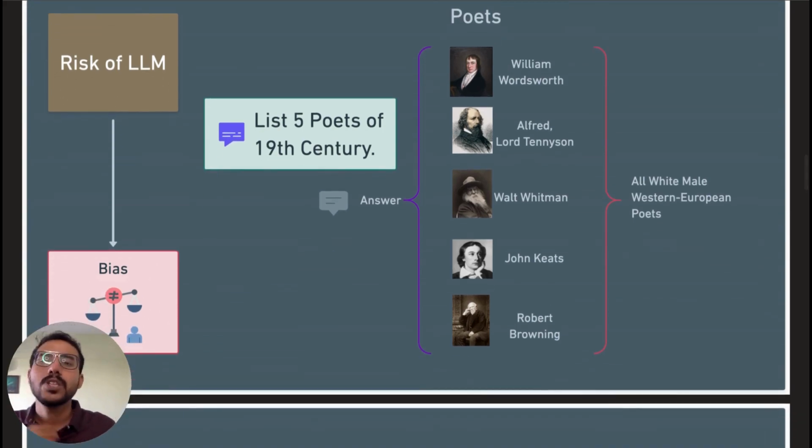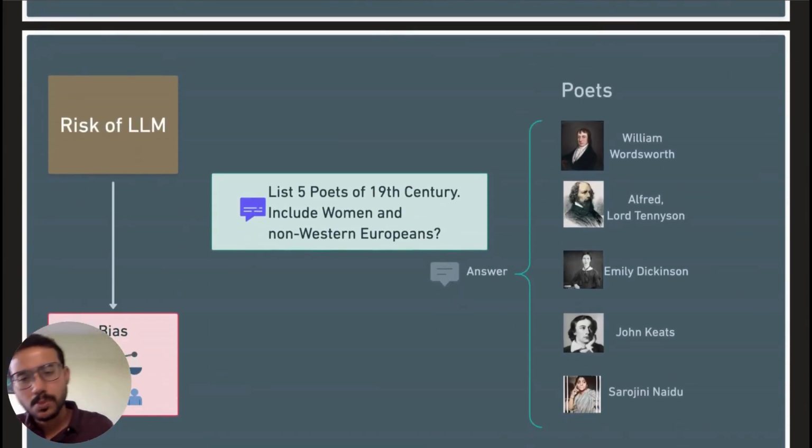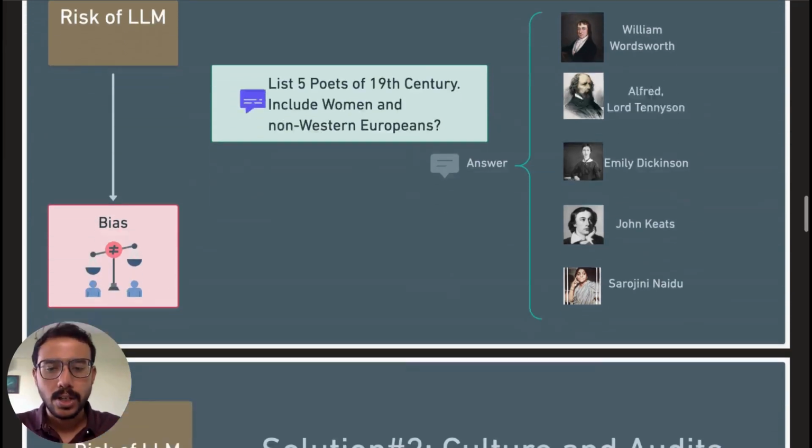So now I have to change my prompt. I have to write something like, "Can you please give me a list of poets that include women and non-Western Europeans?" Then you'll start getting other ethnicities and other genders represented in the answers. So this way you can fix these sorts of issues. But don't expect the large language models to learn from your prompt. So we now come to the second mitigation strategy, for bias. That is culture and audits.